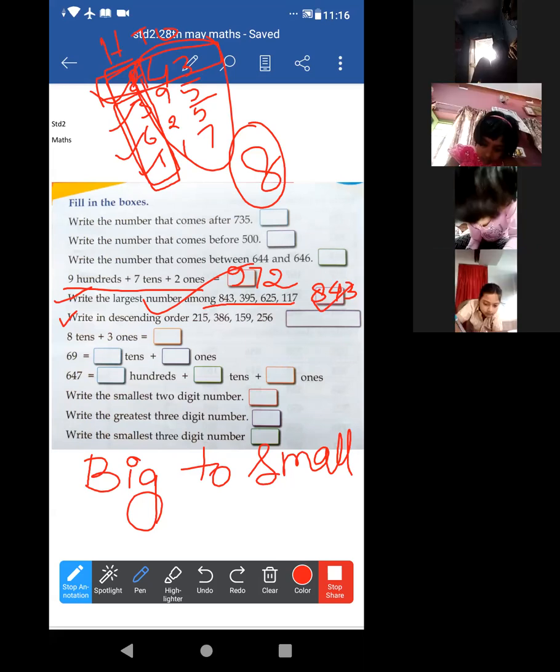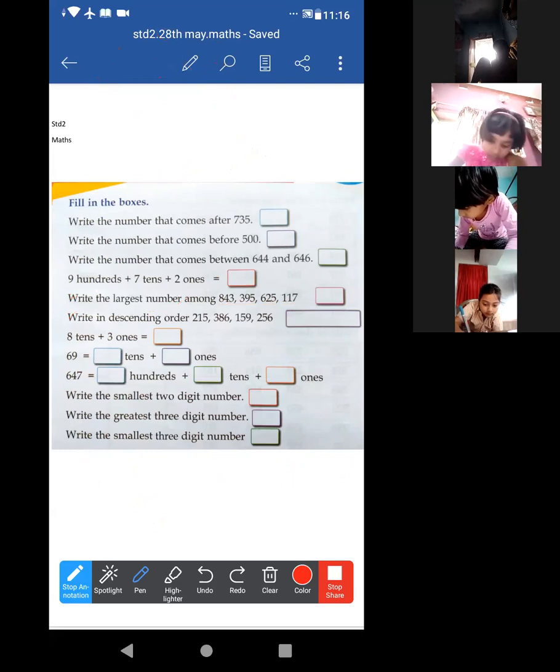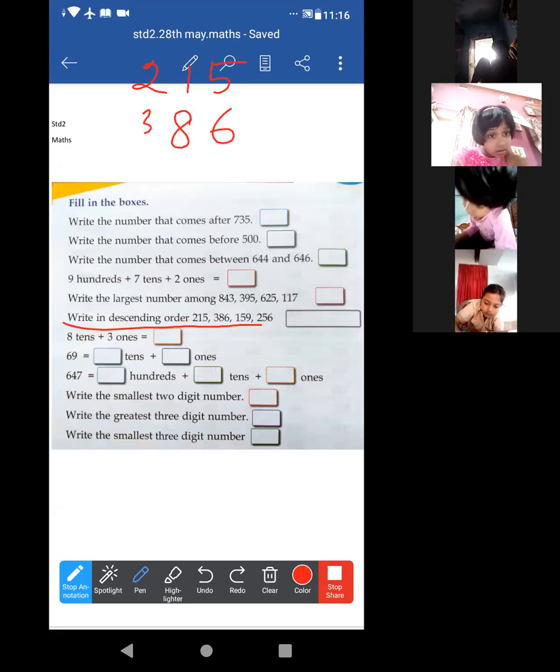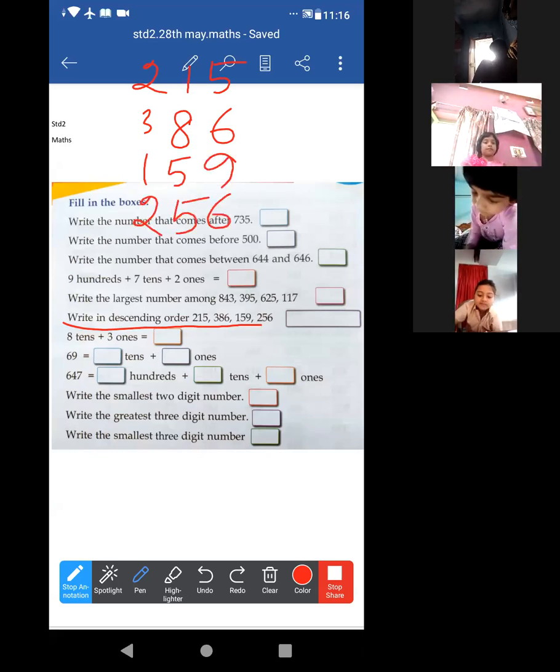Acha, okay. Now just look at this. Descending order, the numbers are 215, 386, 159 and 256, right? Which one is greatest?